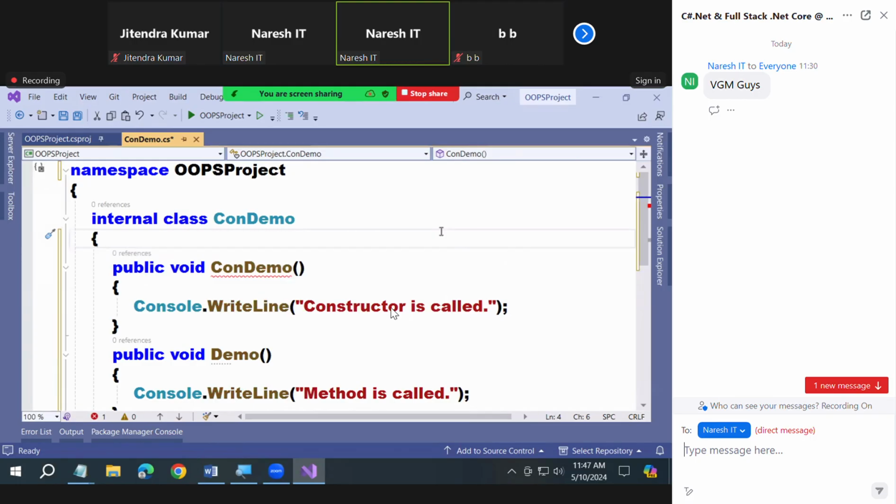What is the error? Now the compiler is thinking that it is a method. When you write the void, the compiler is thinking of it as a method, not as a constructor, and telling you your method name cannot be the class name. Did you understand the error or not? What is it telling you? Your method name cannot be the class name. But what is your intention? Method or constructor? So remove the void there.